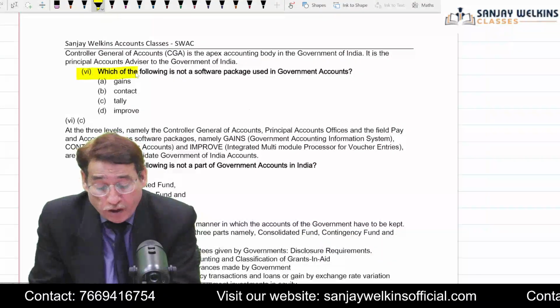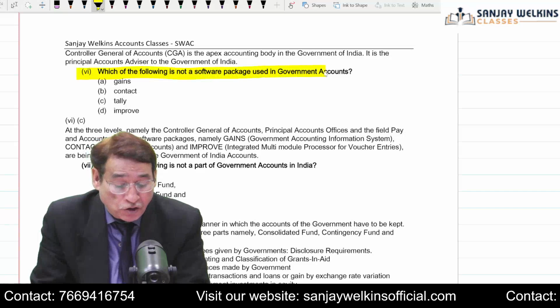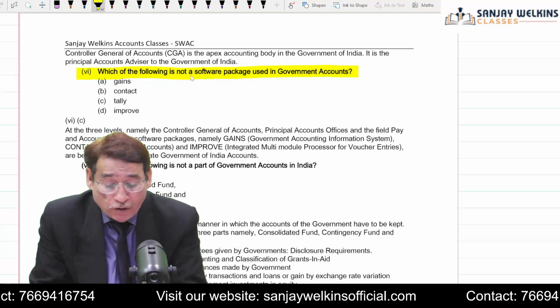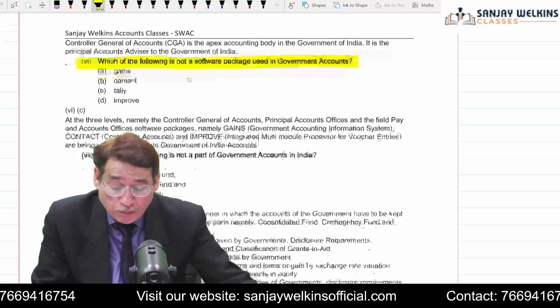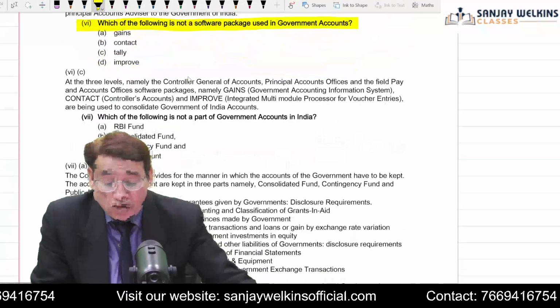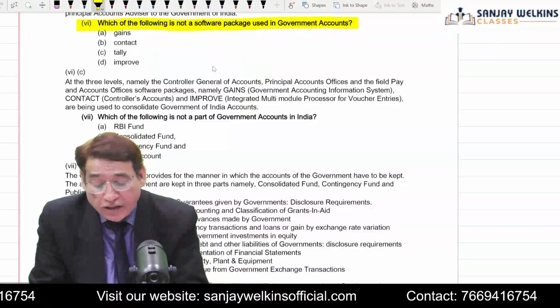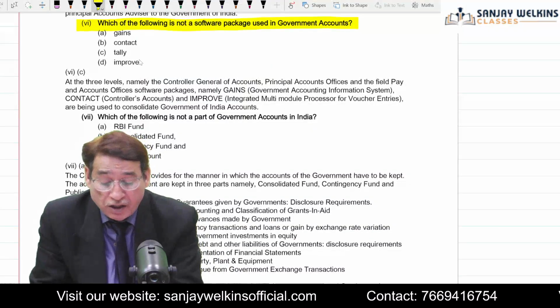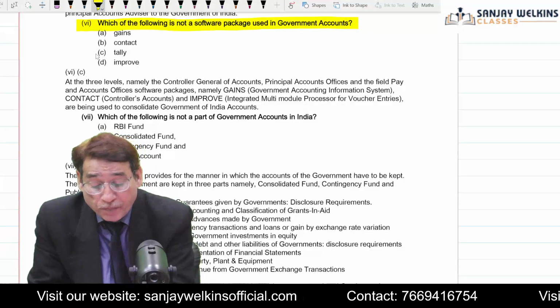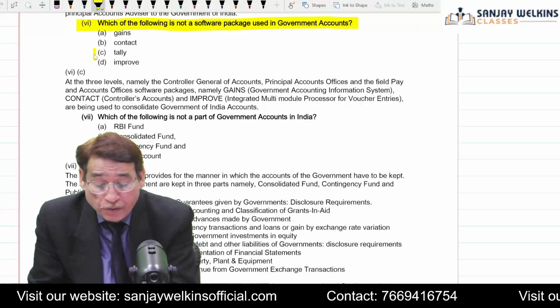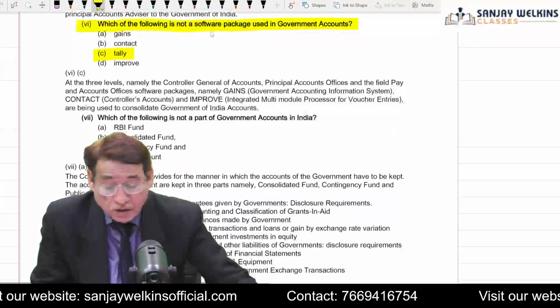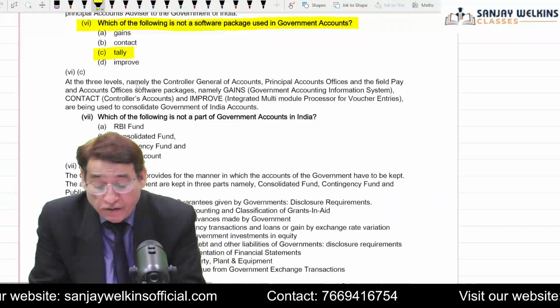Which of the following is not a software package used in government accounts? In fact, some of you might not know the software packages which are used by government. Gains and contracts are generally used, but here it is given Tally. Correct. Which of the following is not a software package used in government accounts? That is generally Tally.